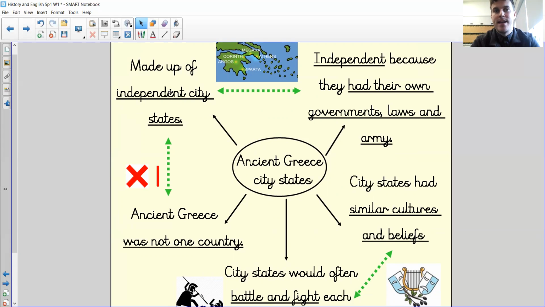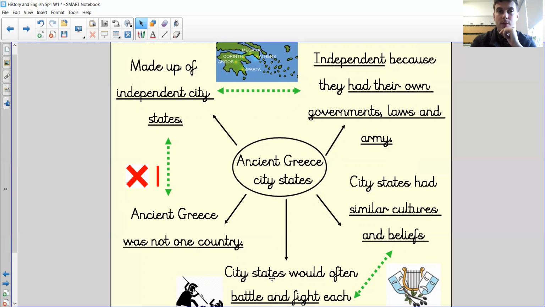And the reason they were independent means that they do things on their own, okay? And what they did on their own, they were considered independent because all of these city-states had their own governments, they had their own laws, and they all had their own armies, okay? And what would often happen, if we look at the bottom here, these city-states, even though they're all part of ancient Greece, would battle against each other over things such as land or for food and things like that.